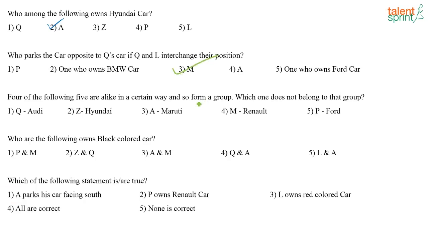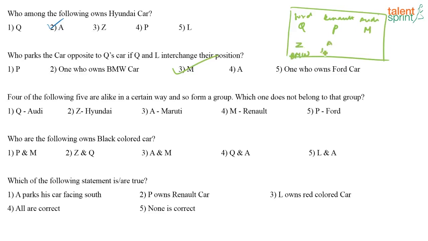Four of the following are alike in a certain way and so form the group. Which one does not belong to the group? So you have Q, Audi, Z, Hyundai, A, Maruti. Let me just write down the details here so that it's easier for us to solve that question. So I have Ford, Q, Renault, P, Audi, M. Then here I have Z, BMW, A, Hyundai, and L, Maruti, right? This is what we had.